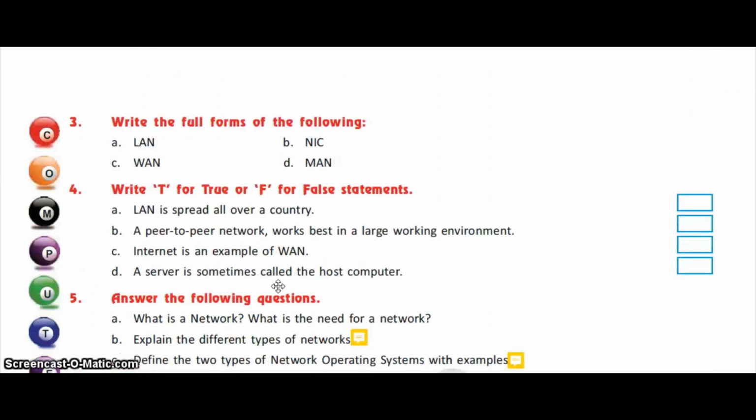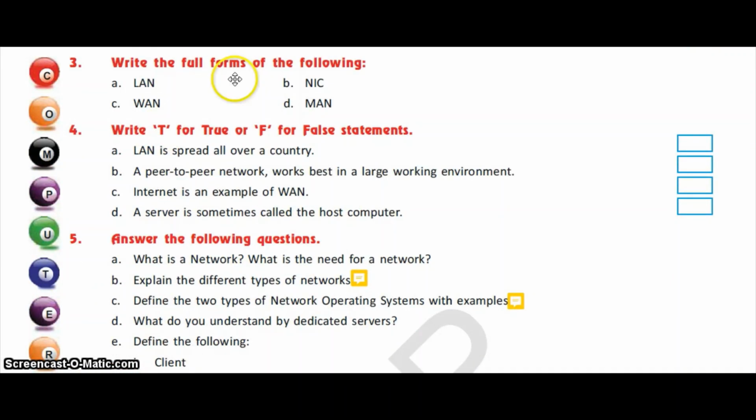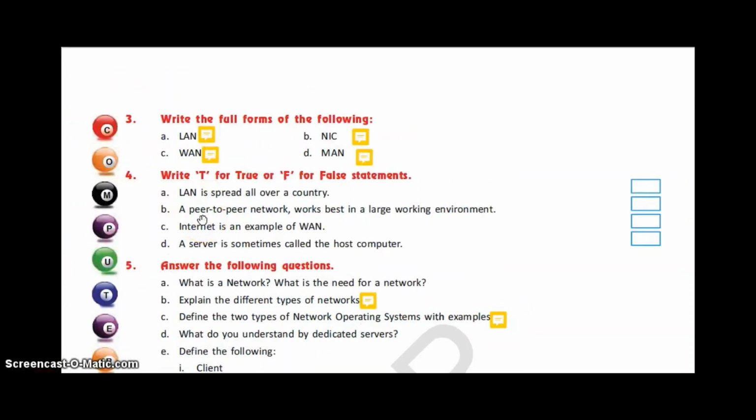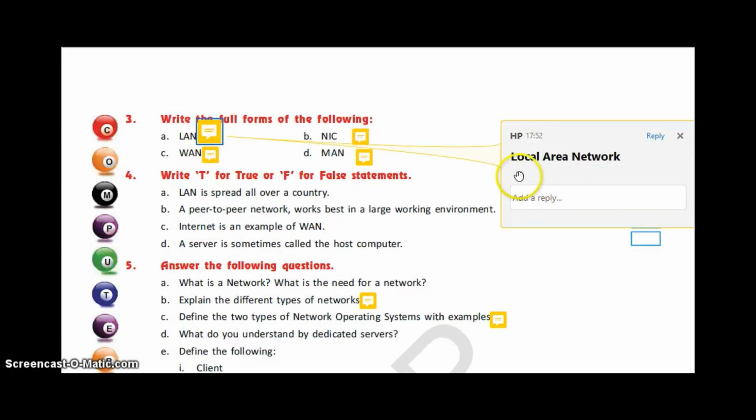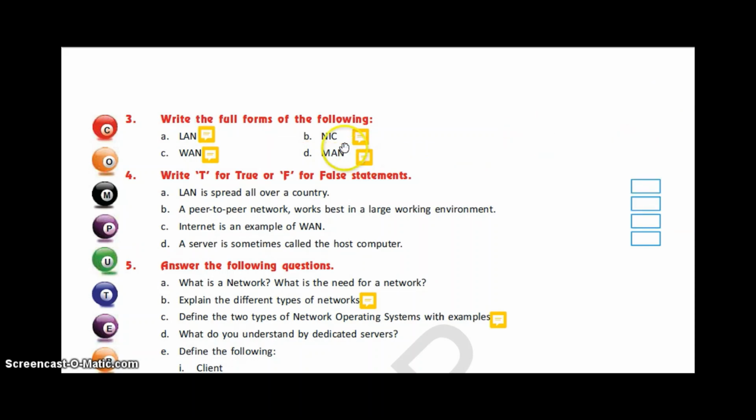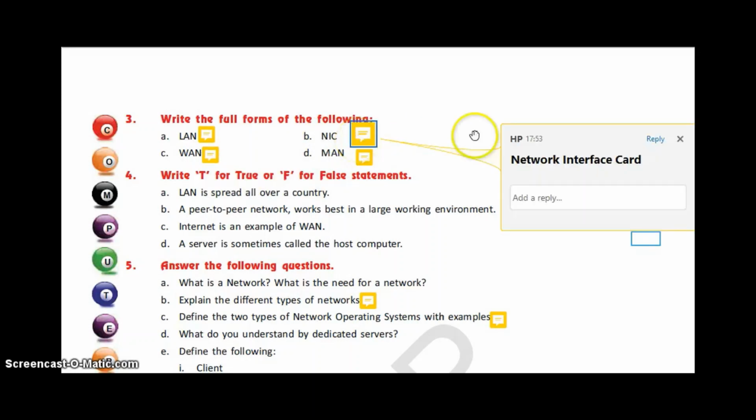Now let us move to the next part. Write the full form of the following. So what is the full form of LAN? The full form of LAN is local area network. Now, what is the full form of NIC? It is Network Interface Card. The full form of NIC is Network Interface Card.